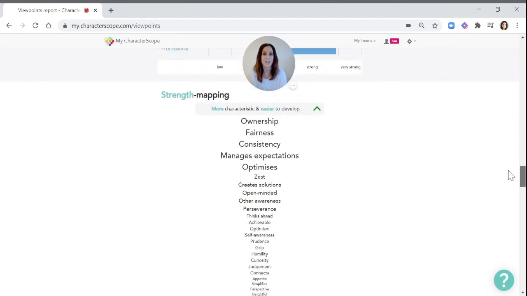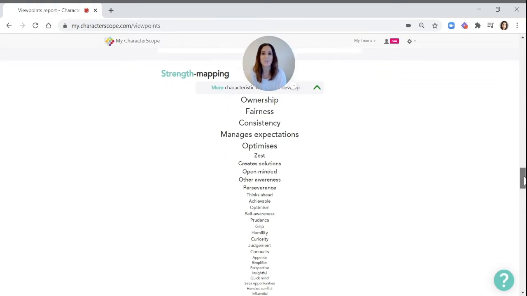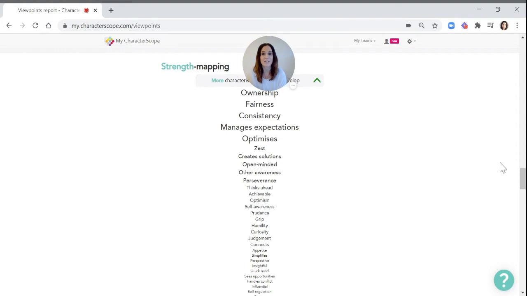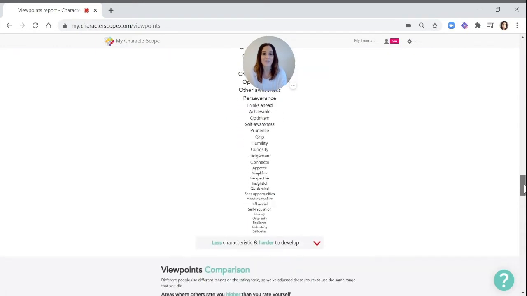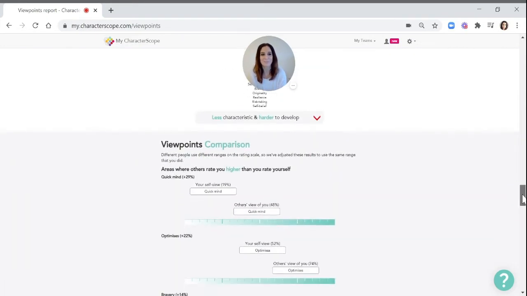Before we take you into the strength mapping, so you would have seen this in your solo report, and this is exactly the same list of words, but in the order of how your friends, family, colleagues see you. And there's a great section in session 4 of the personal journey where you can see the 2 lists side by side. So you can have a look at how you see yourself, click on each item to see where they appear on your Viewpoints reports. I've also linked below a really great resource for you to work with that feedback as well, the 3 lists exercise. Really interesting insights to come out of that, working with that resource.